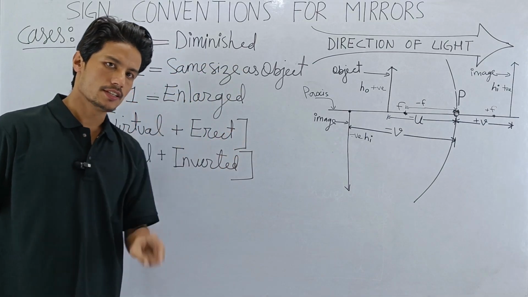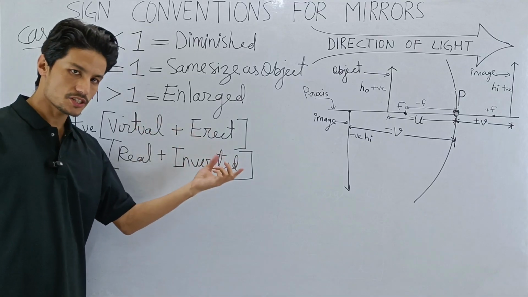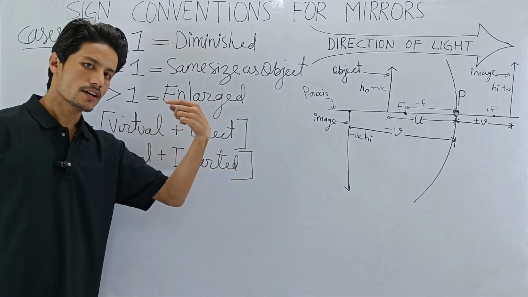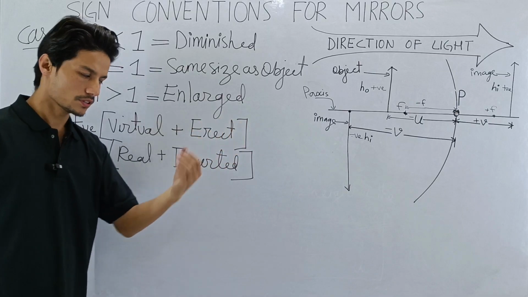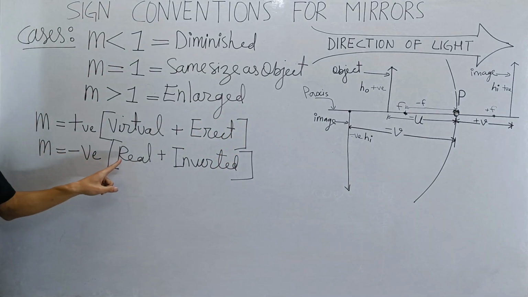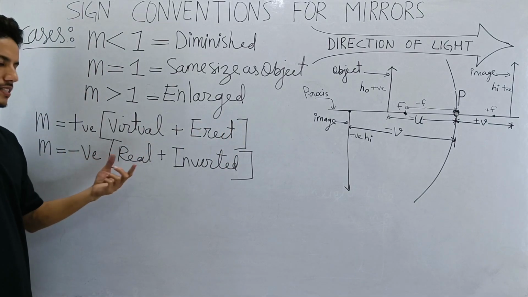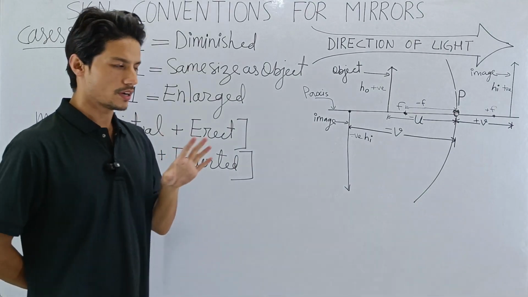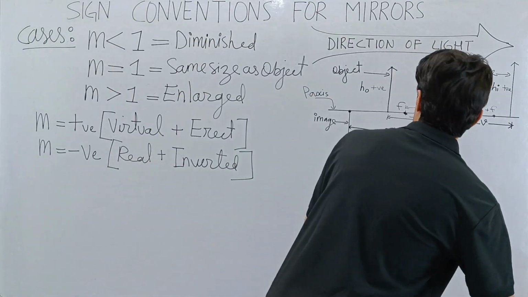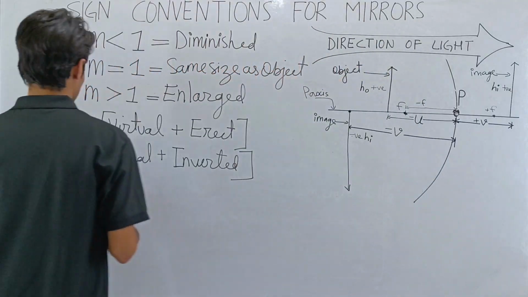So it tells you two things. The sign will tell you about the nature, which is real or virtual. The value will tell you about the size. Understood? So if M is negative, that means the image is real and inverted. Don't worry, we will do some questions now to make sure that you understood.